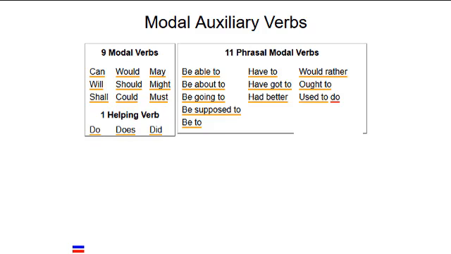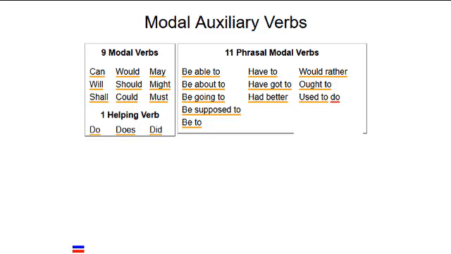There are 11 phrasal modal verbs that also combine with the base form. Some of these have very similar meanings as the 9 modals. Compare he can swim with he is able to swim. We will swim with we are going to swim. I must rest with I have to rest. You should leave with you ought to leave.